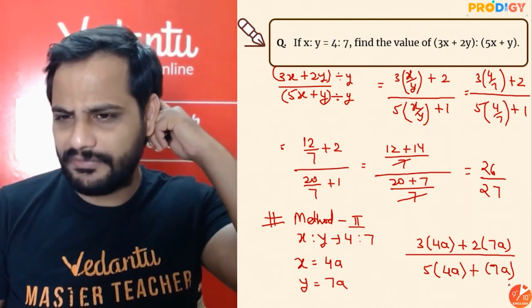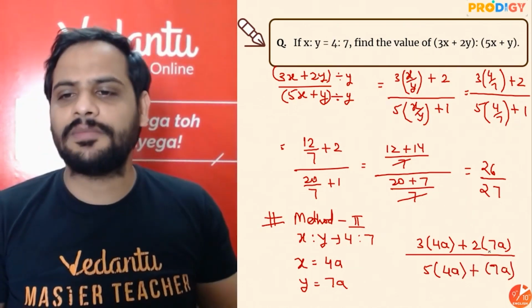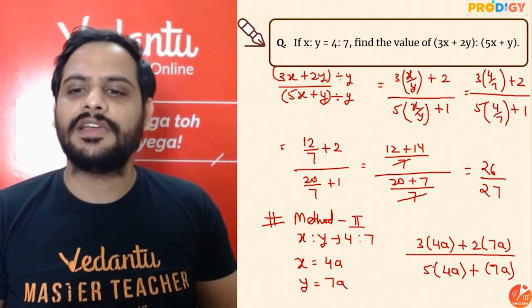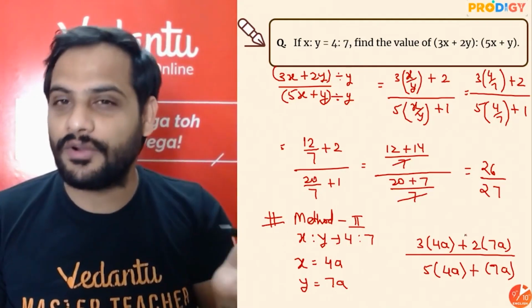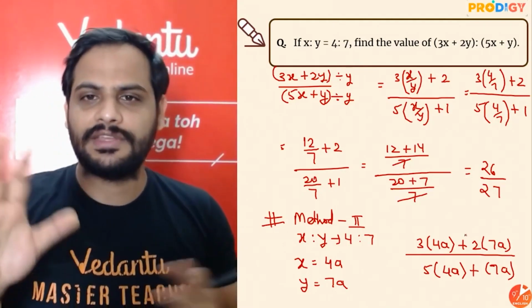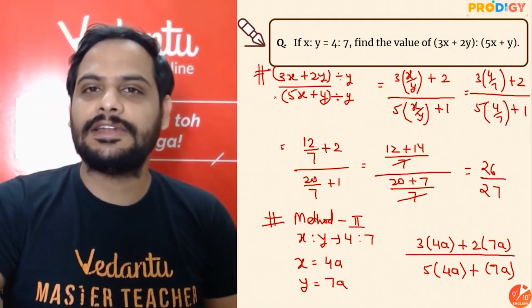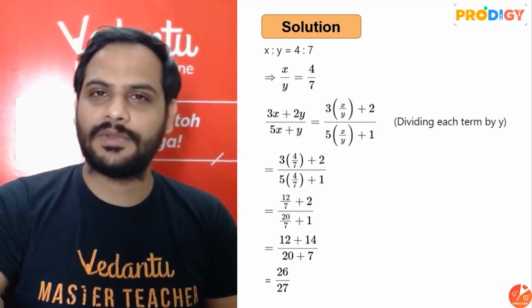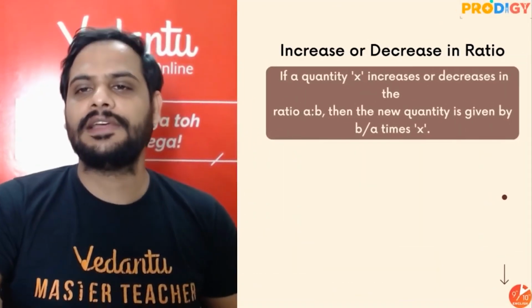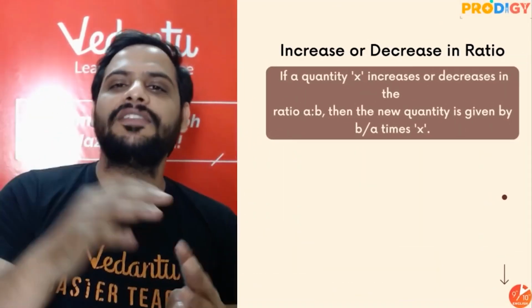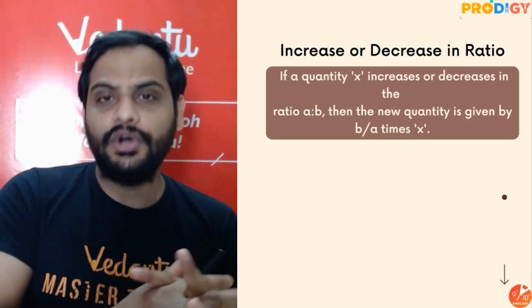Alright, same thing if you do. So 3 4s are 12, plus 14a, so it will be 26a divided by 27a. A and a got cancelled, again 26 by 27. So these are the two methods of solving this question. Easy, right? Now when we talk about the increase or decrease in the ratio, as in the homework question was also given,